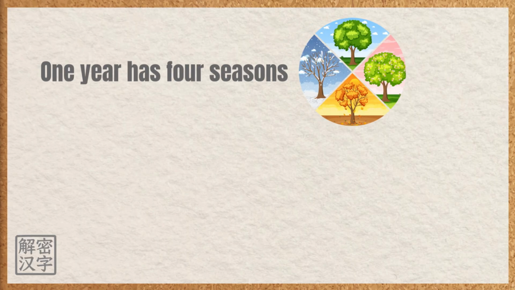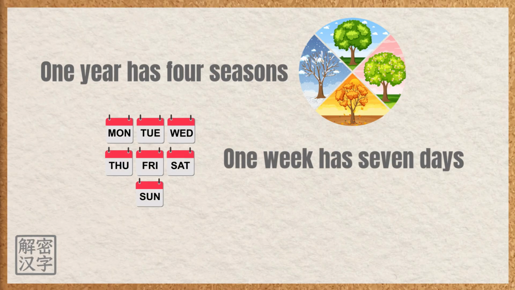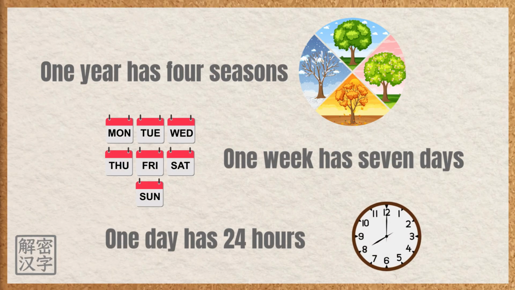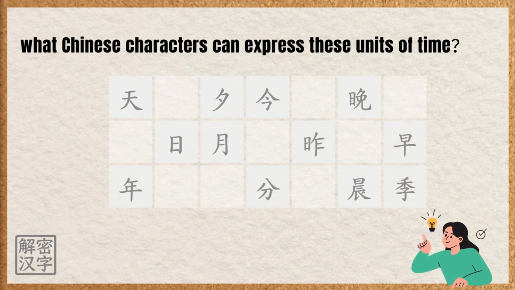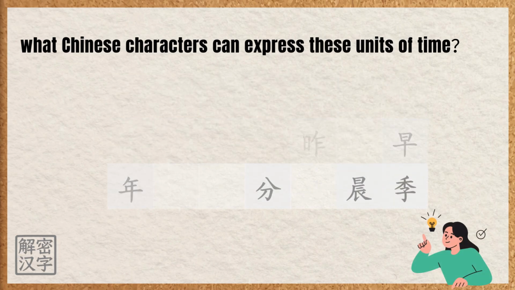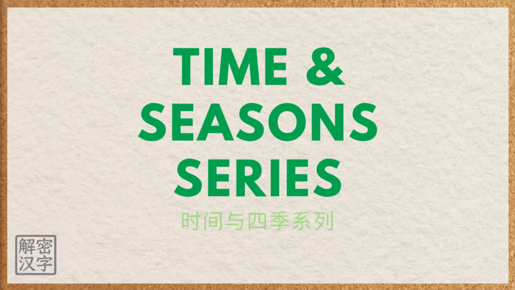1 year has 4 seasons, 1 week has 7 days, and 1 day has 24 hours. So what Chinese characters can express these units of time? Let's begin our Time and Season series.